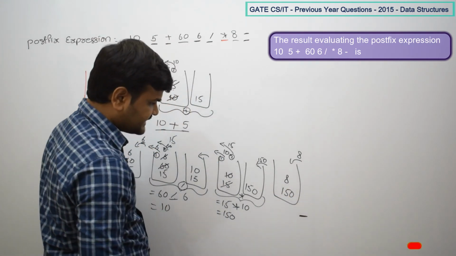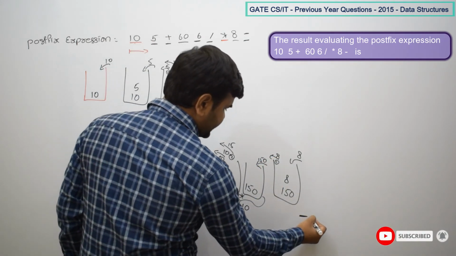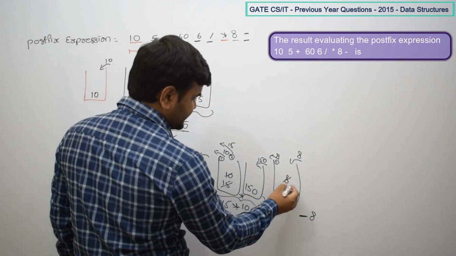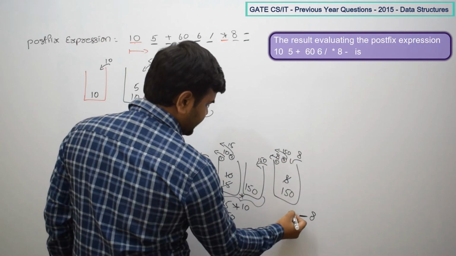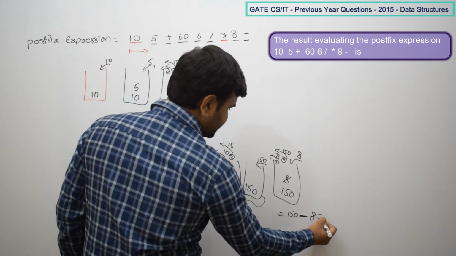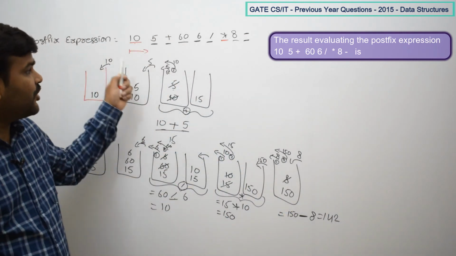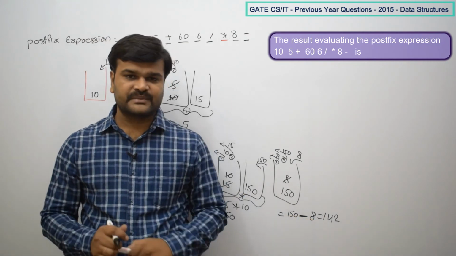For minus, in the first pop we are going to get 8. So 8 is the second operand, that means the right operand. Then in the next pop we are going to get 150, that will become the first operand. So what is the result? This is 142. So this whole expression is actually equal to 142.